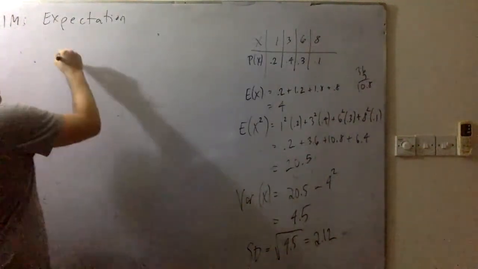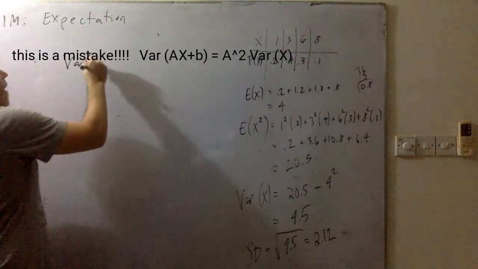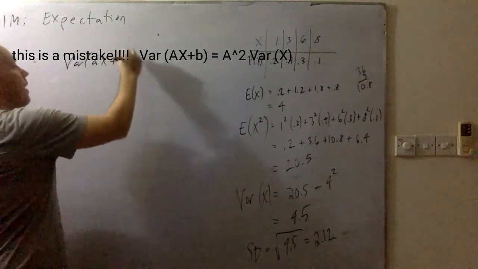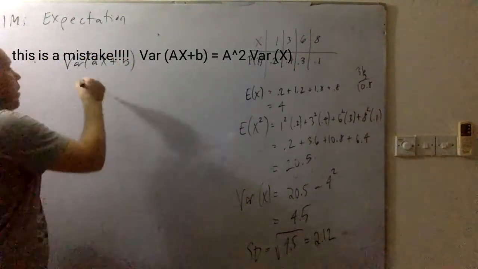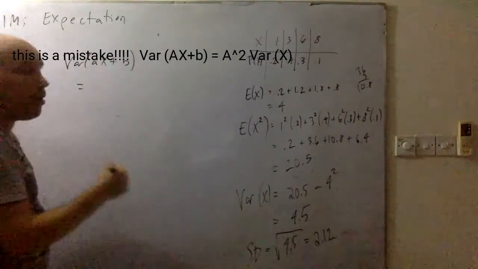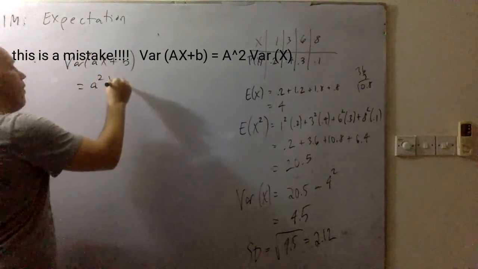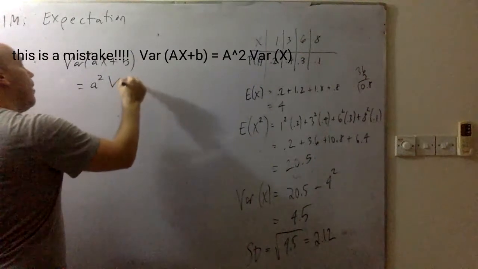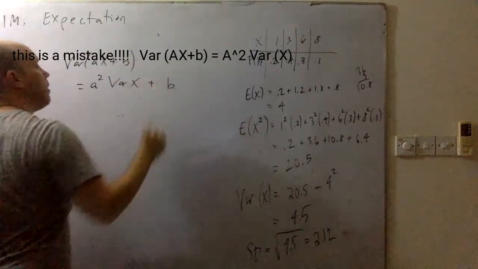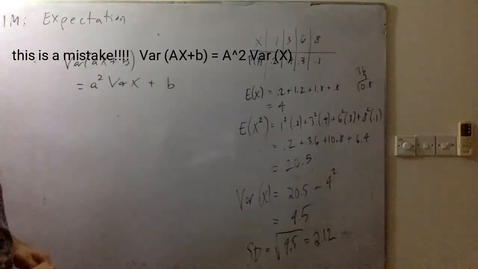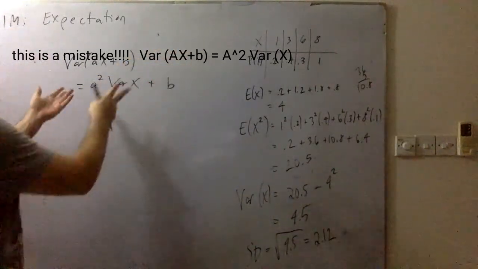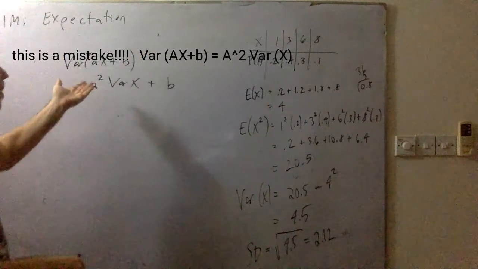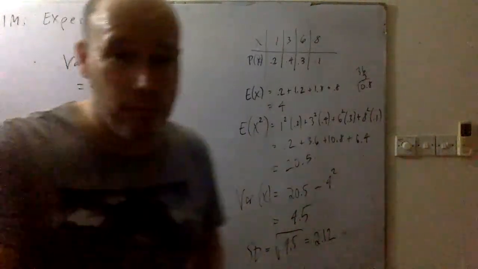So the question is, what is the variance of ax plus b? It turns out to be, I'm just going to tell you, you can prove this on your own, it ends up being a squared Var(x). The b drops out. And that's the idea, because it squares everything. You know that from your variance. This is the answer. It might show up, something to think about. Anyway, that's good.